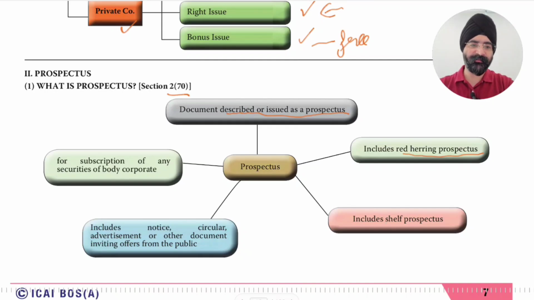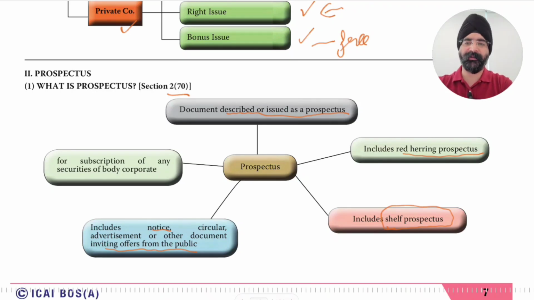Then it includes shelf prospectus. If for 1 year a standard shelf prospectus is created, that remains in force, means further shares can also be issued during that 1 year. So that is also included in the definition of prospectus. Then prospectus includes notice, circular, advertisement, or other documents inviting offers from the public. So when offers are invited from the public, all the correspondence inviting offers, notices, circulars, advertisements, those form part of prospectus.